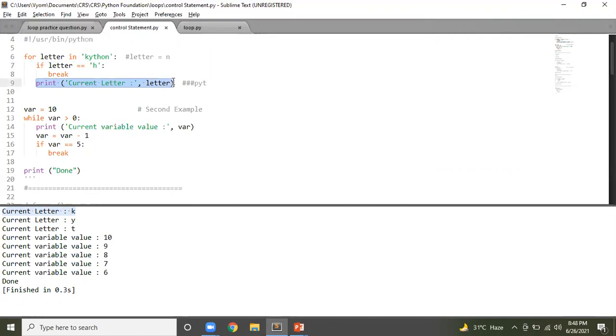Again, this is not same, it will go and print it. You do the same thing with T, you go and print it. The moment H is encountered, letter becomes equal to H and break. What does our break statement do? Whenever a break is encountered, it will end your loop then and there. It gets ended, you come out of this loop, you come here, to this point. This is done. And that's why you see this. Clear? Yes or no? Clear? Okay, perfect.